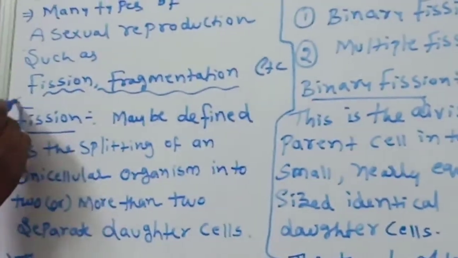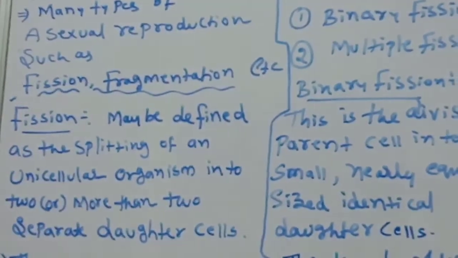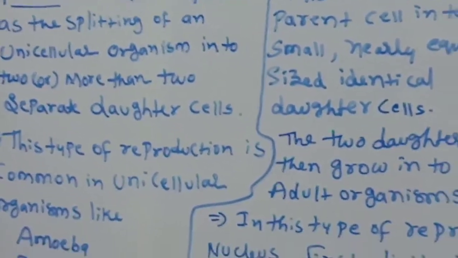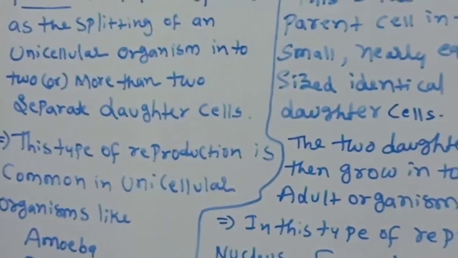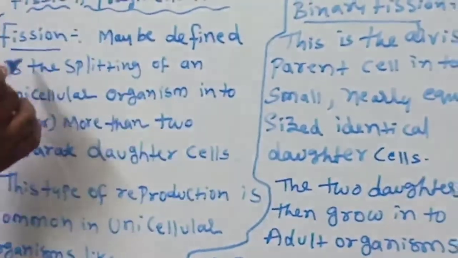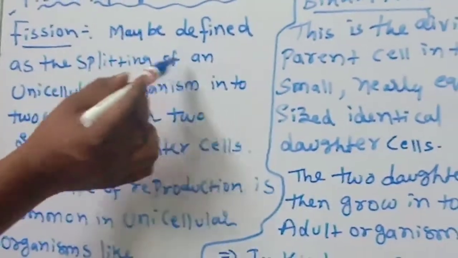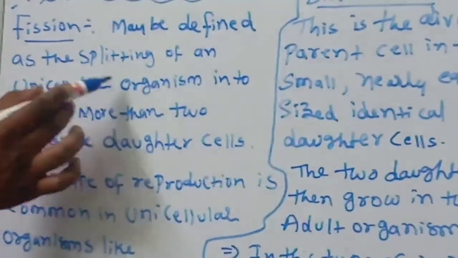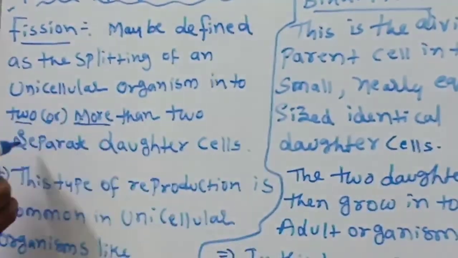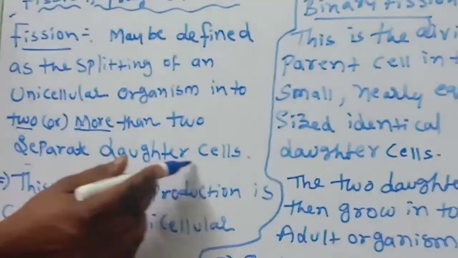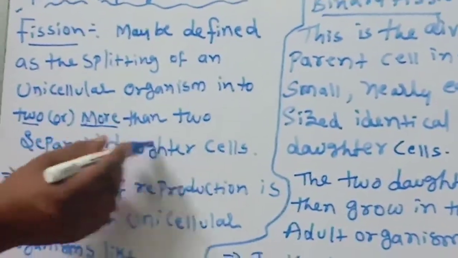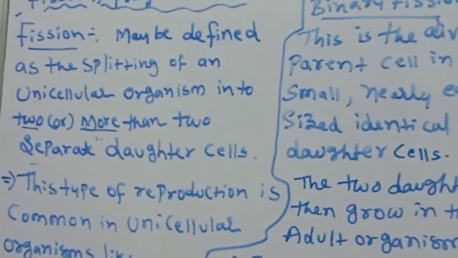Here today we will discuss only fission. In the name itself, the answer is there. Fission means splitting into two or many. How can you define the fission? The fission may be defined as the splitting of an unicellular single cell organism into two or more than two separate daughter cells. So how many daughter cells? More than two separate daughter cells will be formed.